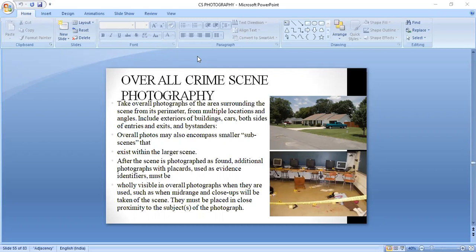After the scene is photographed as found, additional photographs with placards used as evidence identifiers must be recorded. They are only visible in overall photographs when they are used, such as when mid-range and close-ups are taken. They must be placed in close proximity of the subject of the photograph. We'll come to that.